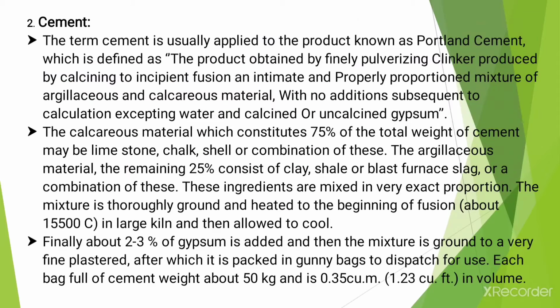Now the next material is cement. The term cement is usually applied to the product known as Portland cement.